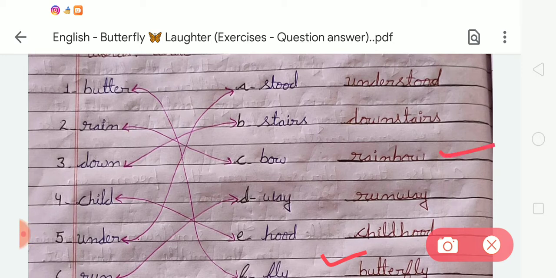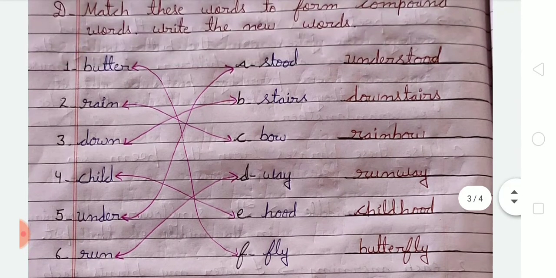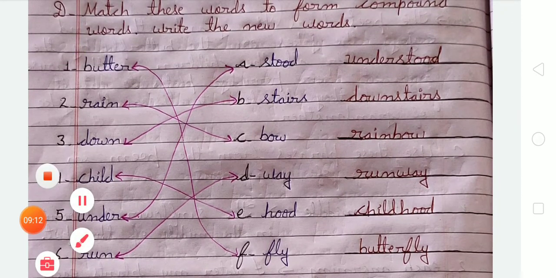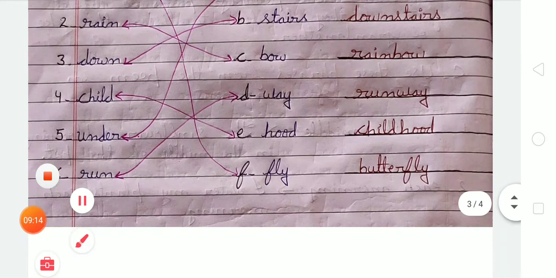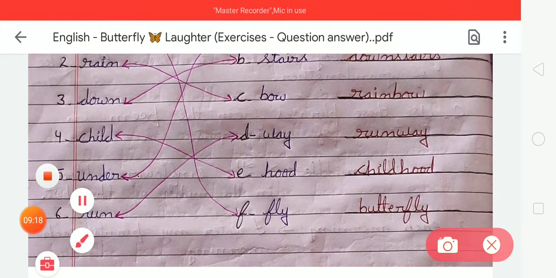Third is down. So we have to match with stairs. So it will be downstairs. Fourth is child. So we have to match with hood, that it will be childhood. And fifth is under. So we have to match with stood, that will be understood. And sixth is run. So we have to match with way, that it will be runway.